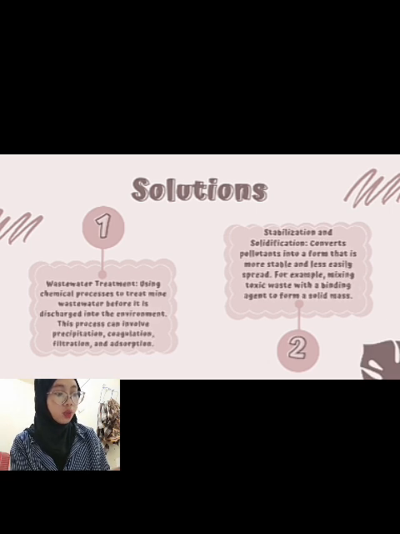The third one, wastewater treatment. Using chemical processes to treat mine wastewater before it is discharged into the environment. This process can involve precipitation, coagulation, filtration, and adsorption. And the last one is stabilization and solidification. Convert pollutants into a form that is more stable and less easily spread. For example, mixing toxic waste with a binding agent to form a solid mass.